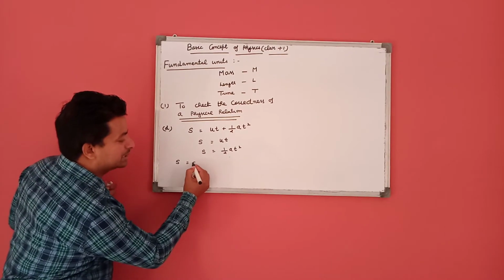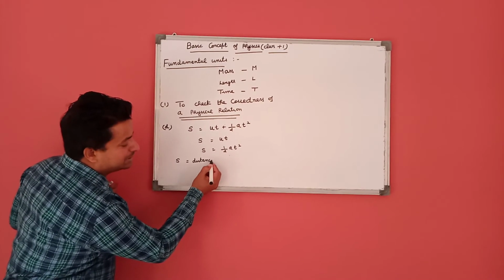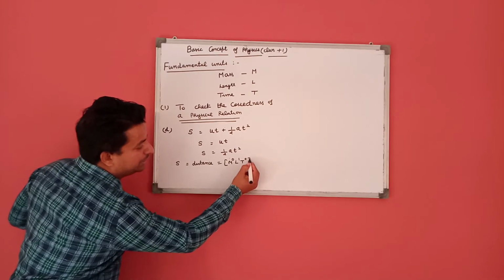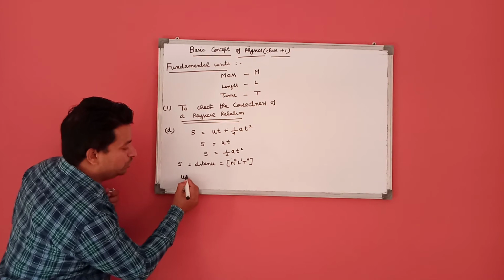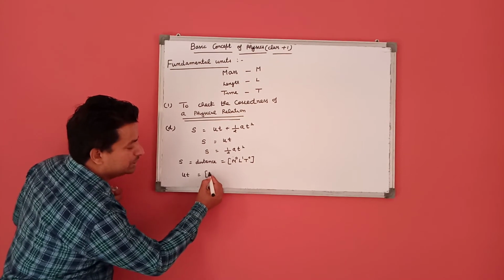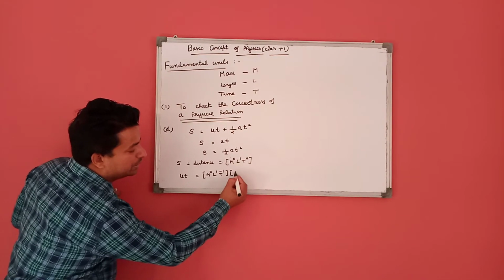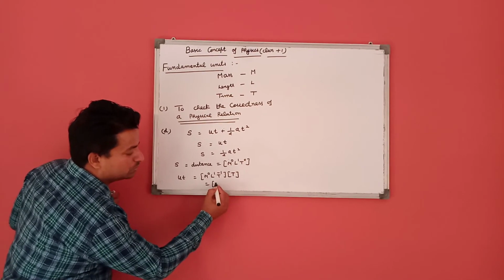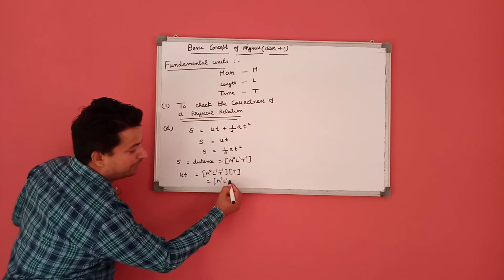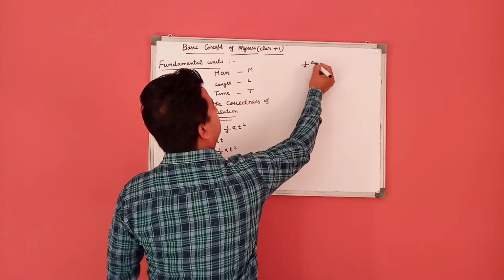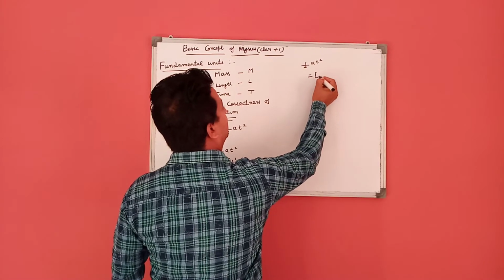S is distance. We know distance has the dimensional formula M0 L1 T0. In u into t, u is called initial velocity. It has the dimensional formula M0 L1 T^-1, and time is T. So this becomes M0 L1 T0. In half at square, half has no dimensional formula.